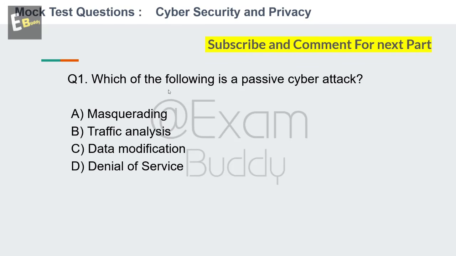Which of the following is a passive cyber attack? So these are the options: mass queue reading, traffic analysis, data modification, denial of service. So your time starts now. And the answer is B, traffic analysis. Now let's go to our question number 2.